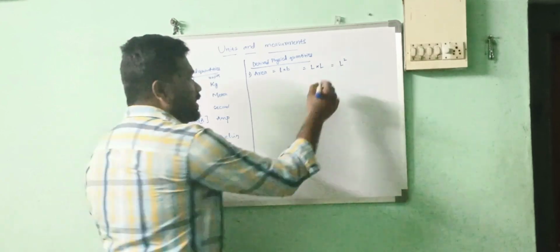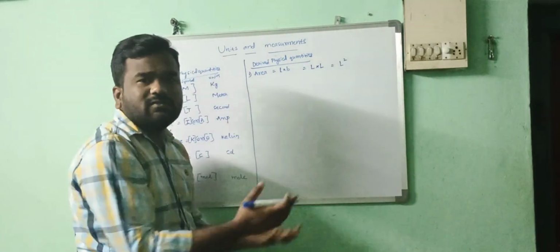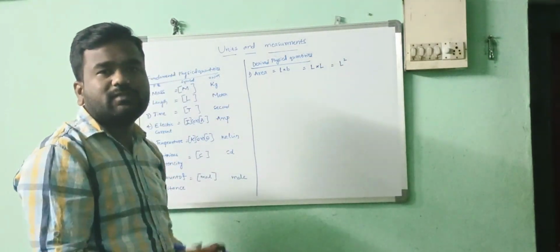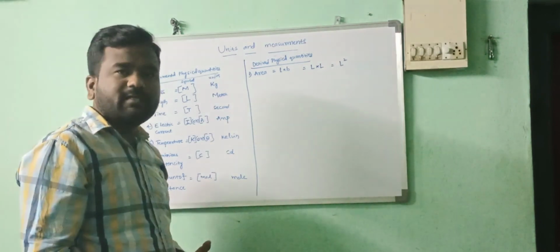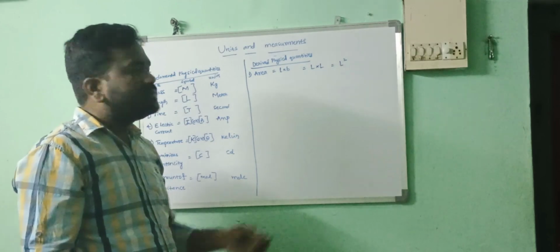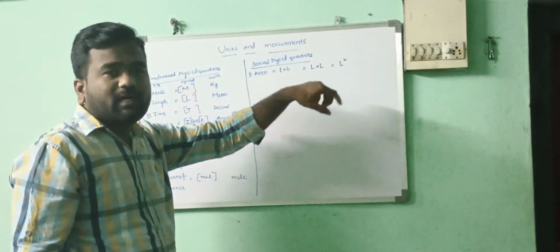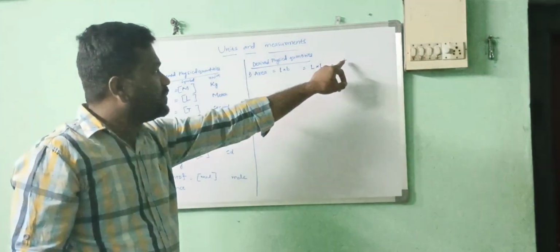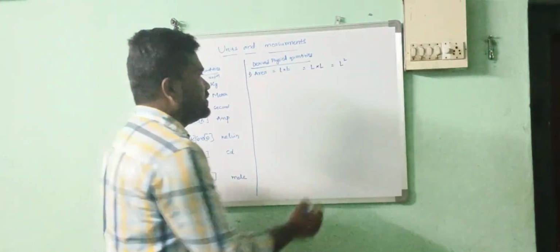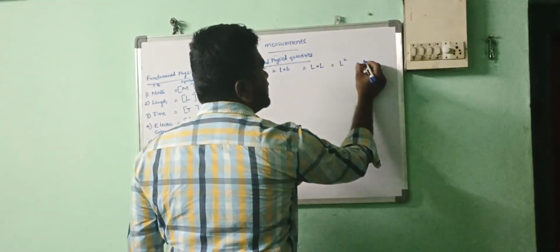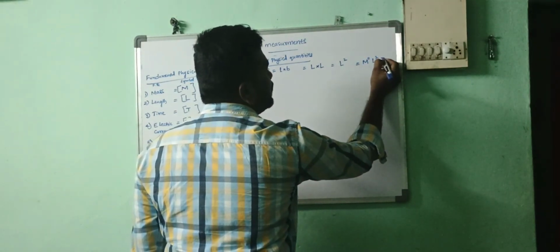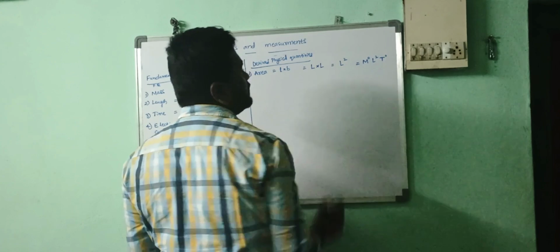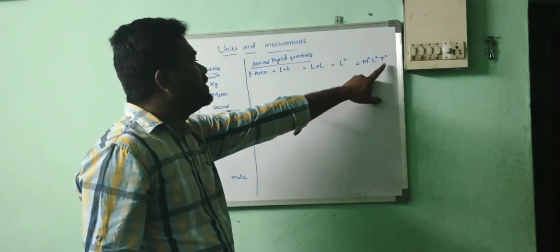Now here we are mentioning only the length. There is no mass and there is no time. How can we write them? We can write the mass and time here, but we should not write 1, 2 like that. We have to write zeros in this place. That means M power 0, L power 2, T power 0. Means there is no mass, there is no time, only length is there.